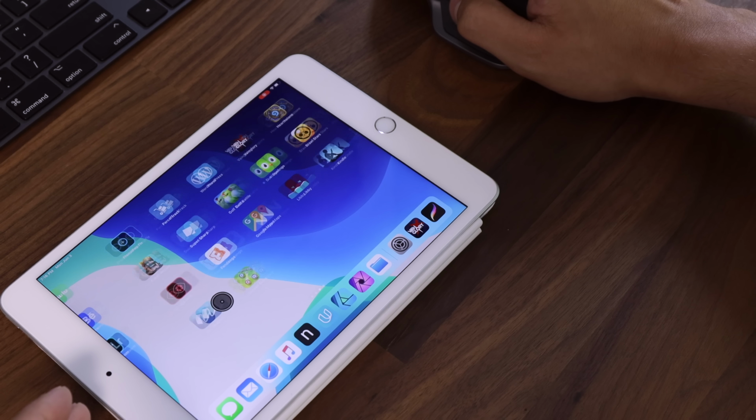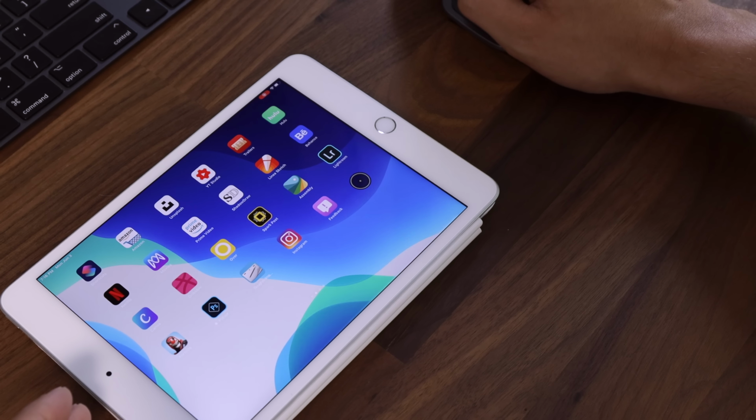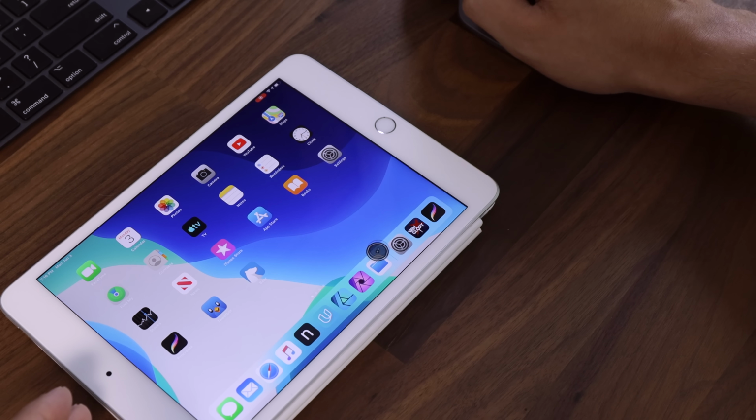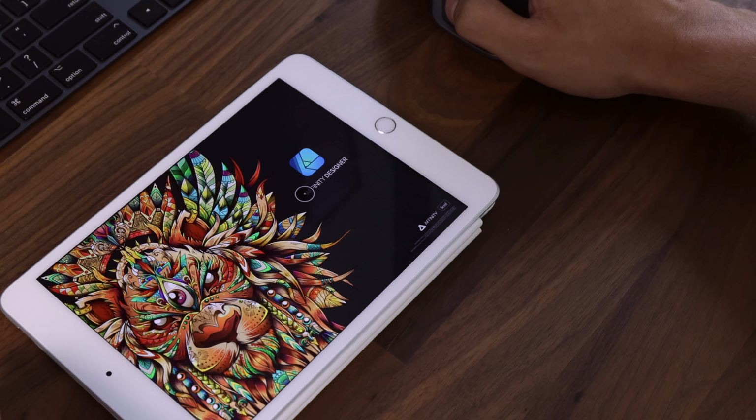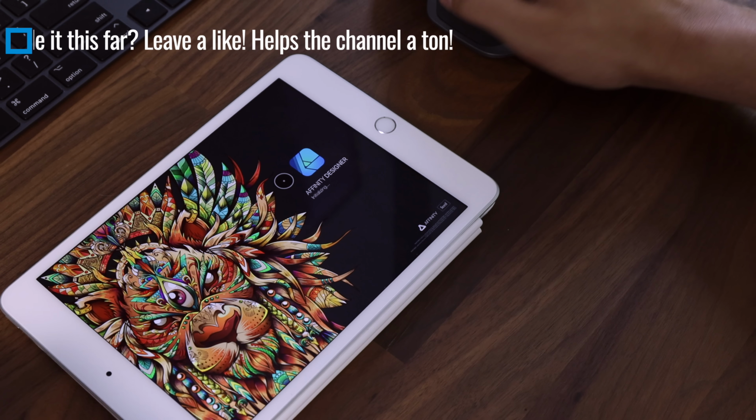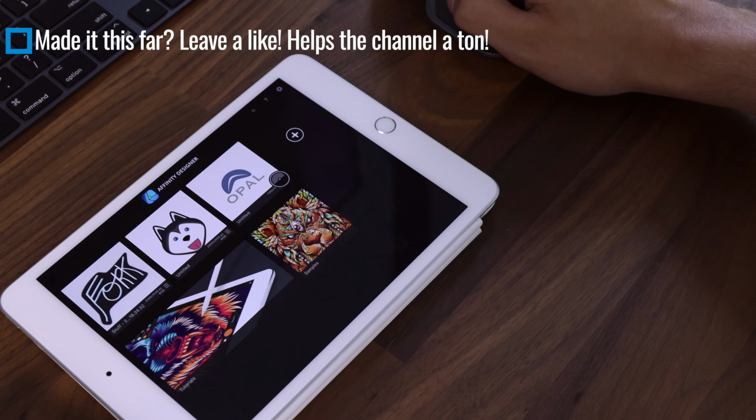If you imagine what mouse support would be like, it works exactly like that. Now let's go ahead and try Affinity Designer here. Where have I put this app? Here it is. So let's try Affinity Designer, which is a vector drawing app, to see how that works. I actually haven't even tried this one, so let's both go ahead and try it here.